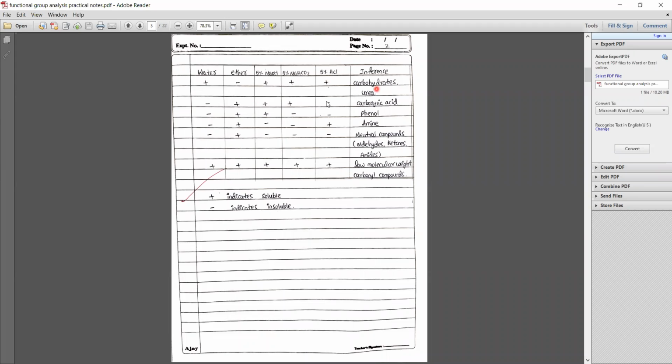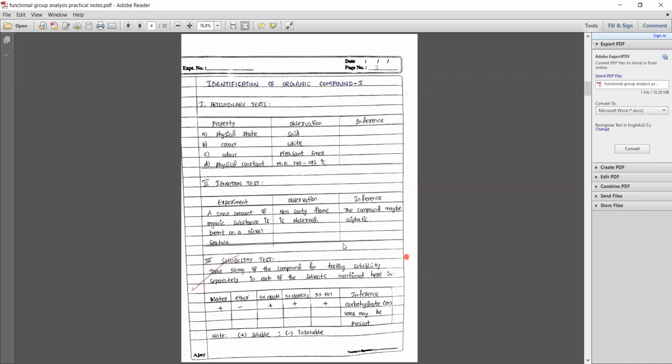Suppose carbohydrate is given to you, then you have to write plus, minus, since it is soluble in all solvents except ether. You have to write the first row only. If phenol is given, then you have to write the third row: minus, plus, plus, minus, minus. You should not write the whole table. Whatever compound you get, only that compound's row you have to write. Ma'am, we should learn the full table, no, ma'am? You have to learn the full table. You have to remember, okay?